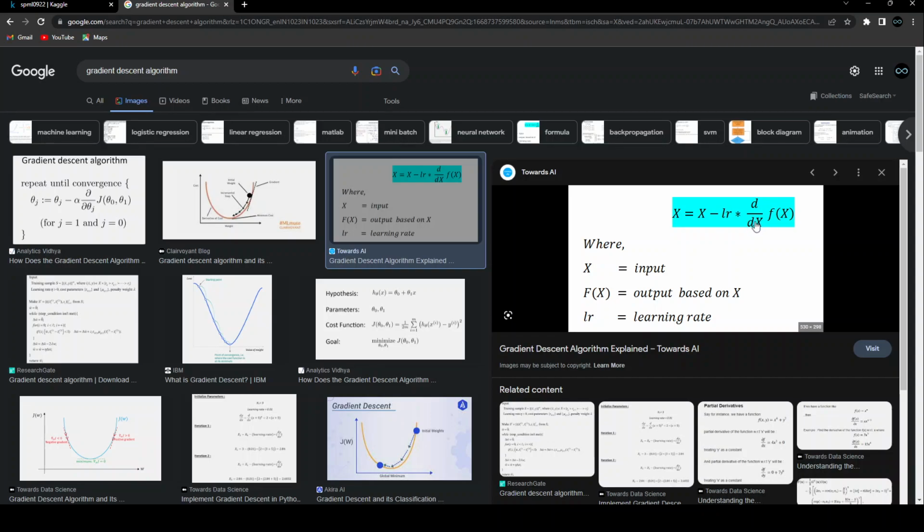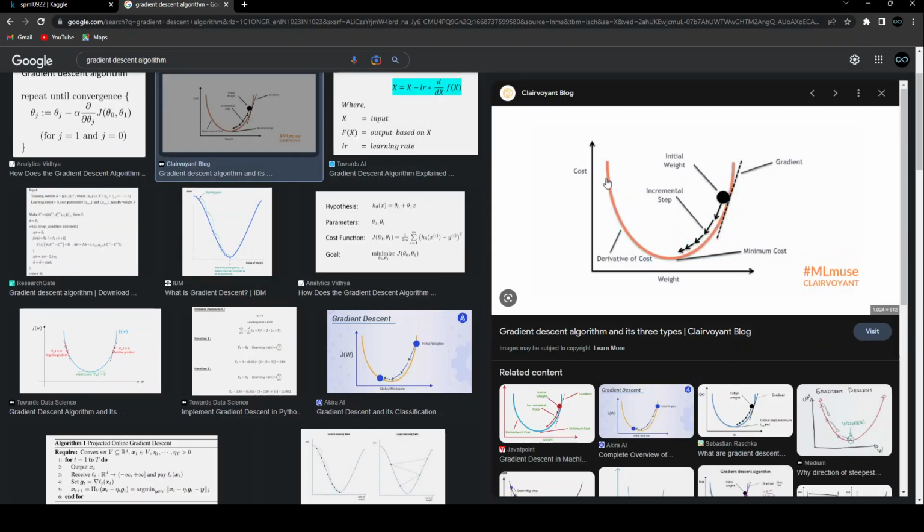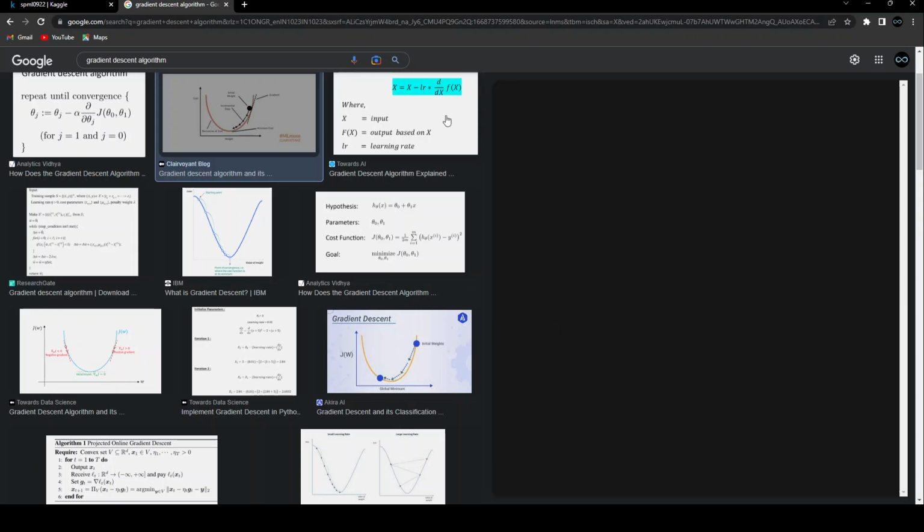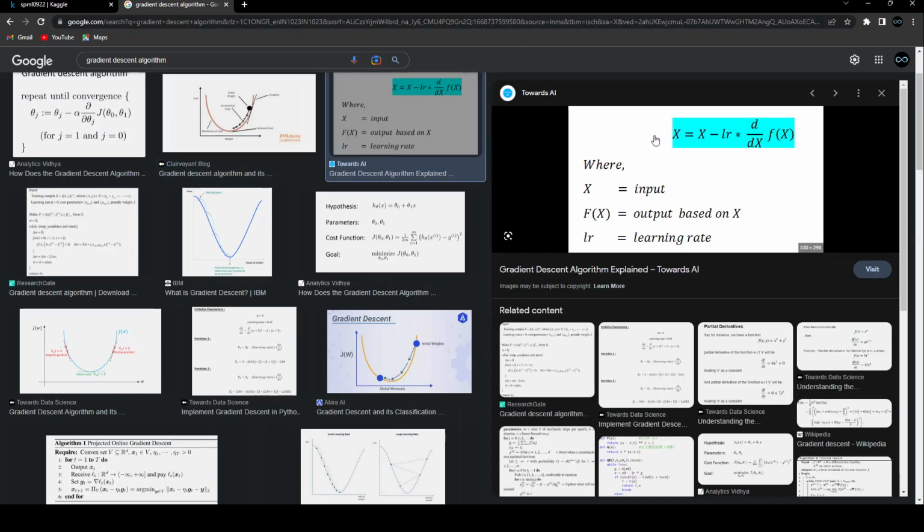So inside this gradient descent technique, the basic idea is, if I just open this curve, over here, this is the loss or the total summation of loss, or we also call it a cost function. So our goal is to minimize this cost function as much as possible and get the minimum value of the cost. And this is only possible by taking the derivative of cost with respect to that parameter. So if that value becomes almost zero, we are getting closer and closer to this particular point. So when this value becomes closer to zero, we are assuming that this x is now at the optimal value. And that's where we say that, okay, now my model parameter has been learned properly.